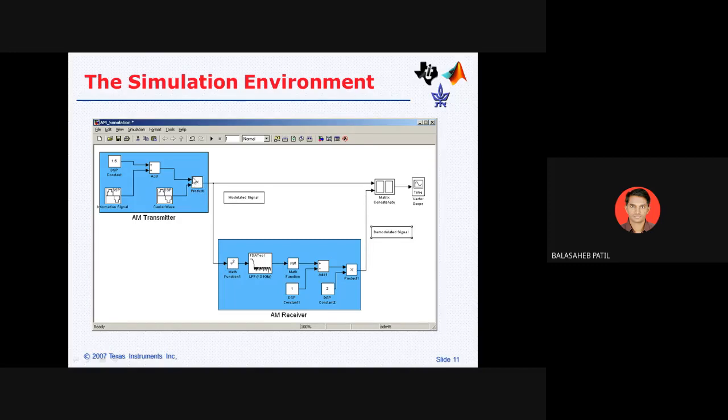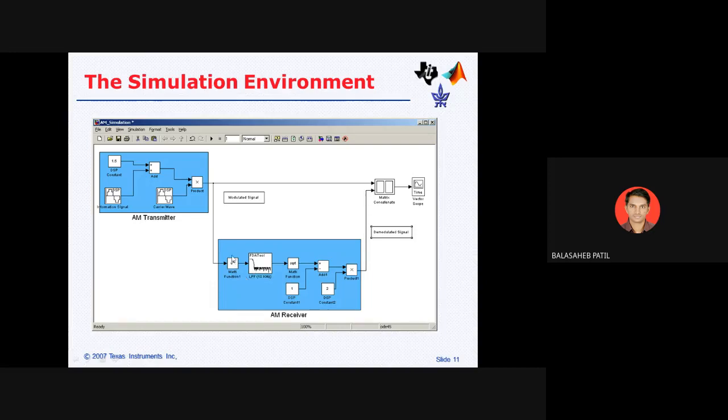The adder will mix this signal using the product, which is the mixer, and at the output you are getting the modulated signal, which is shown here in the graphical representation. Second, it is given to another signal which is connected to the low pass filter.